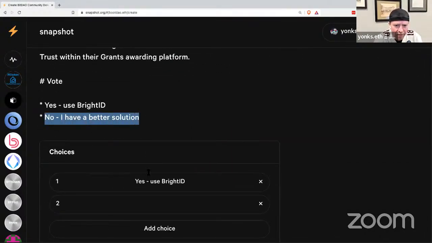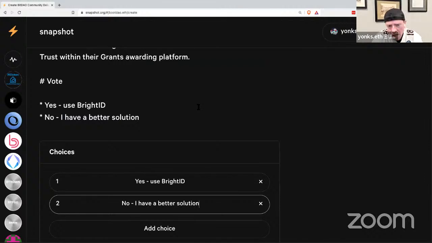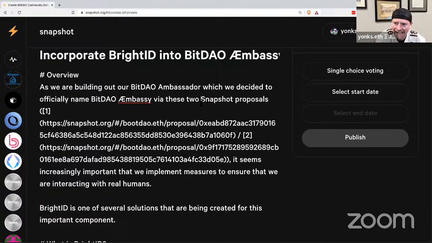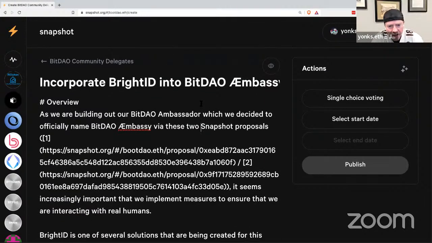No, I have a better solution. So again, if somebody votes no, that's one of the things that we would like to have some conversation about as far as a better solution. This is one that Mrs. Yonks and I have already gone through, the onboarding process with Bright ID. We thought that it was a fairly easy process, and this is something that we'll probably incorporate into other DAOs where we are engaged.